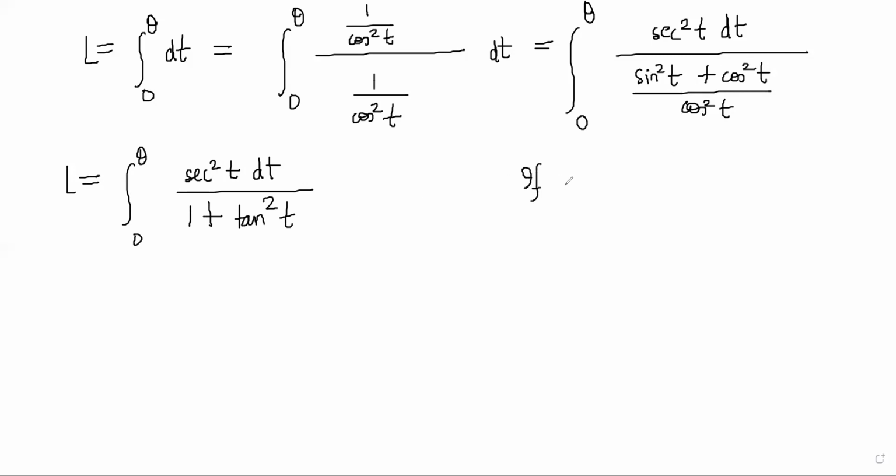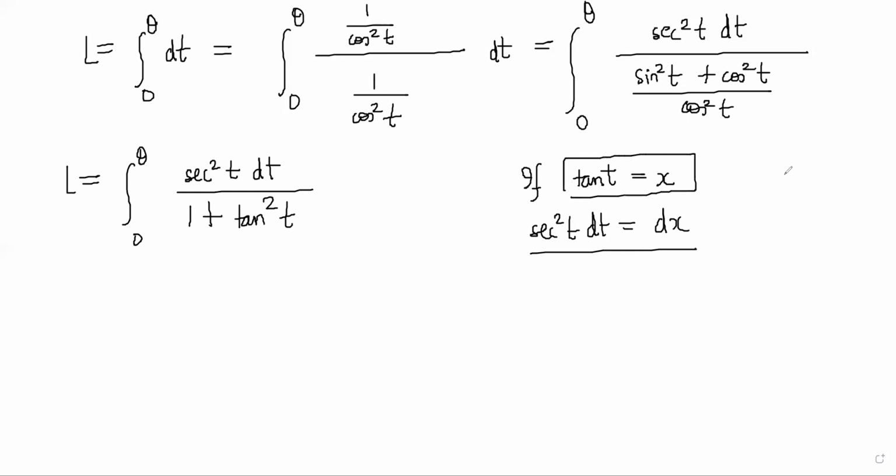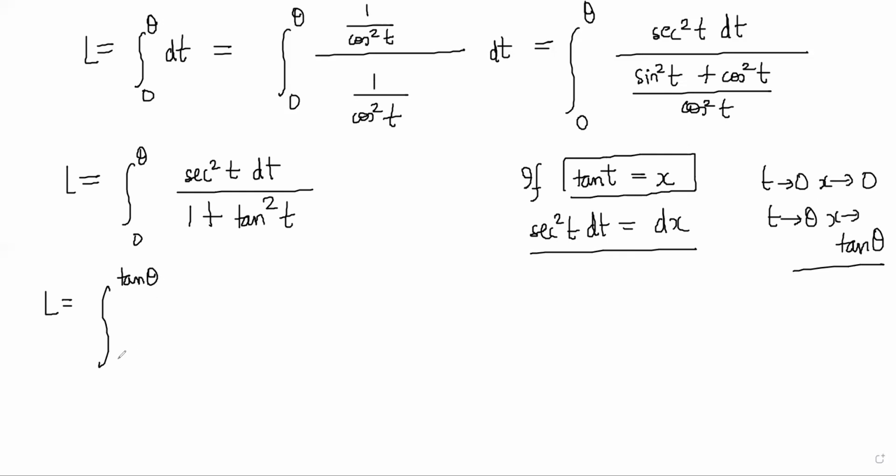Now, if you take tan t as a new variable x, then obviously dx will become sec square t dt. So what I can do here is, if tan t is x, putting the limits, when t tends to 0, x tends to 0, and when t tends to theta, x tends to tan theta. So this integral can now be transformed and it looks like this: theta is equal to the integral from 0 to tan theta of dx by 1 plus x square.